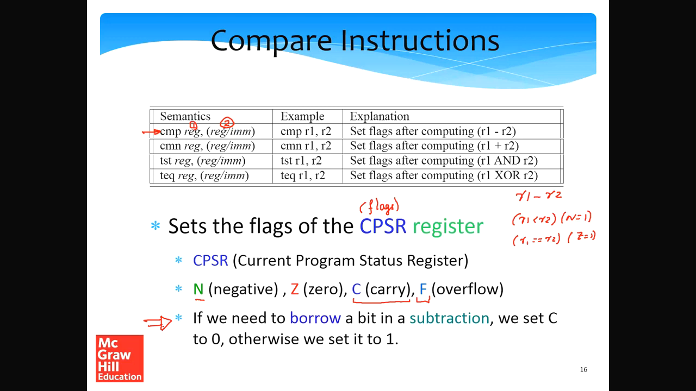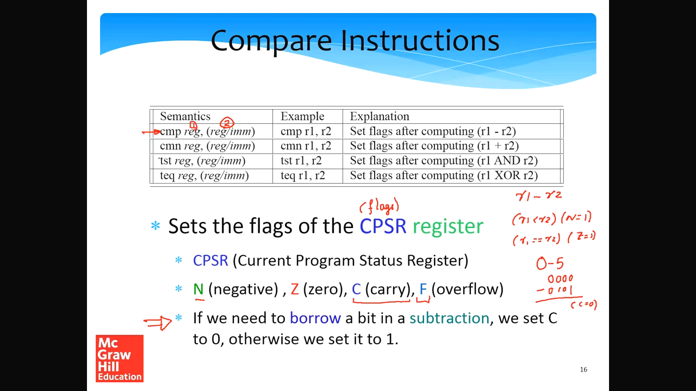For example, if we are subtracting 0 minus 5, if I write this in binary, it is essentially 0 minus 5. So in this case, when I'm actually subtracting, there is a need to borrow bits. So in this case, the carry flag will be set to 0. Otherwise, it will be set to 1.